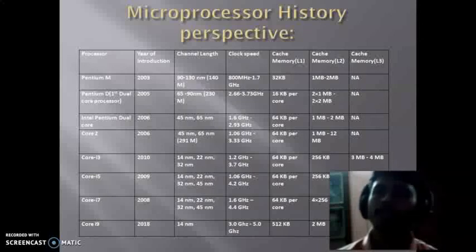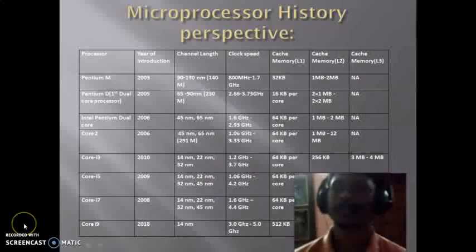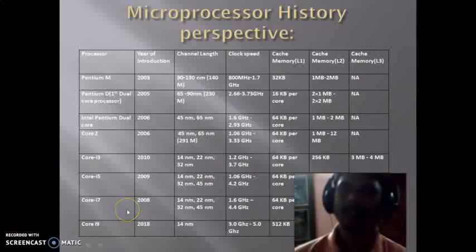That's why different research is going on to develop another type of device by which the device can be faster, because nowadays, as the channel length decreases, a lot of errors develop in the system. So researchers are trying to develop another technology by which the device can be faster.